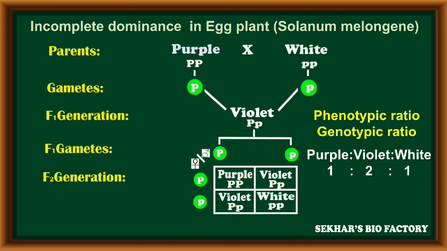Now the phenotypic ratio and genotypic ratio become 1:2:1. In this, purple is 1, violet is 2, white is 1. Along with that, capital P capital P to capital P small p to small p small p becomes 1:2:1 as the genotypic ratio and phenotypic ratio.